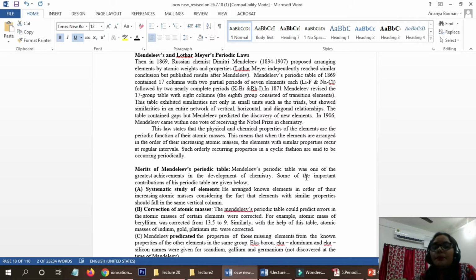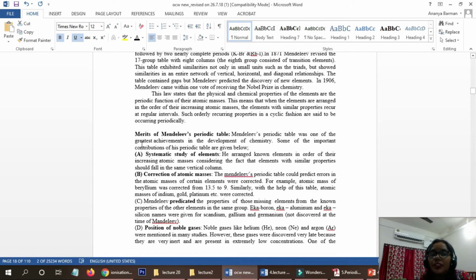Now, Mendeleev and Lothar Meyer arranged the elements according to their atomic mass number. These are some of the merits of Mendeleev's periodic table. What are the merits? We can have a systematic study of the elements.